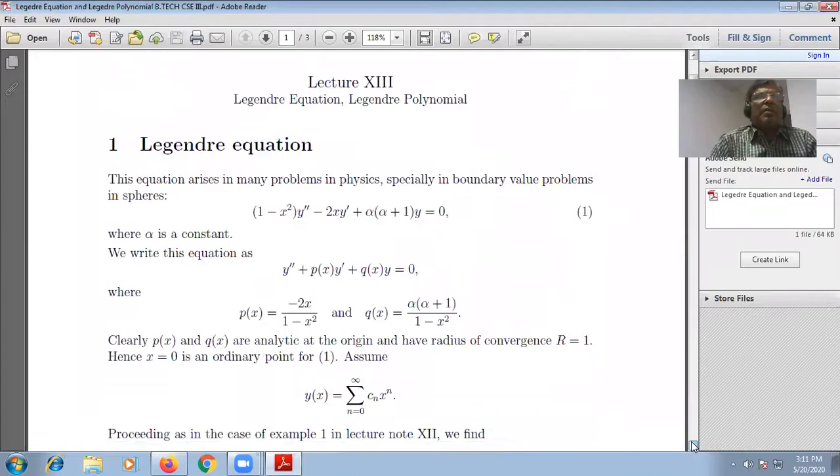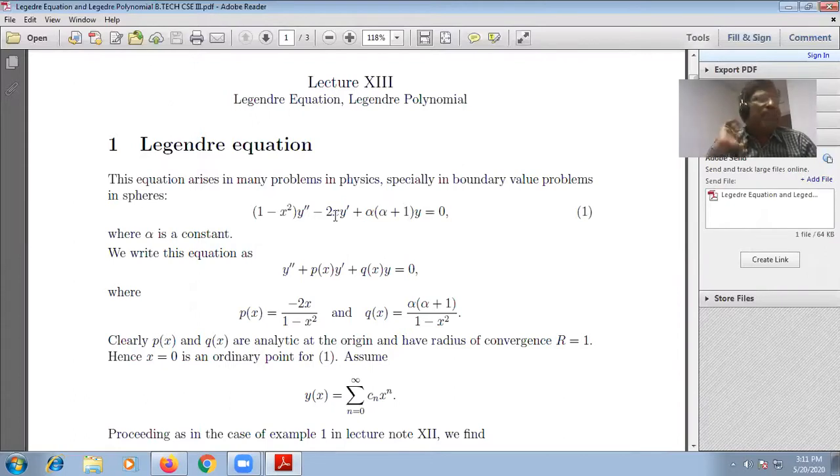This is Legendre equation and Legendre polynomial. This equation arises in many problems in physics. Legendre equation is such a specific equation that plays a very vital role in the solution of so many engineering problems. Problems of physics mean problems of engineering, especially boundary value problems in spheres. So please note this equation.